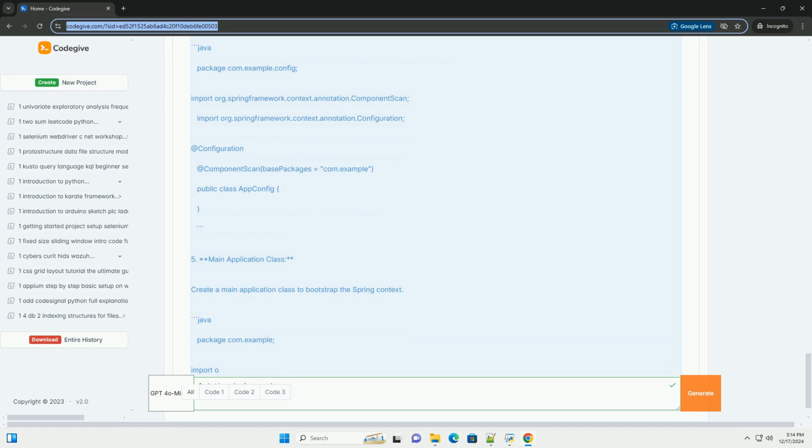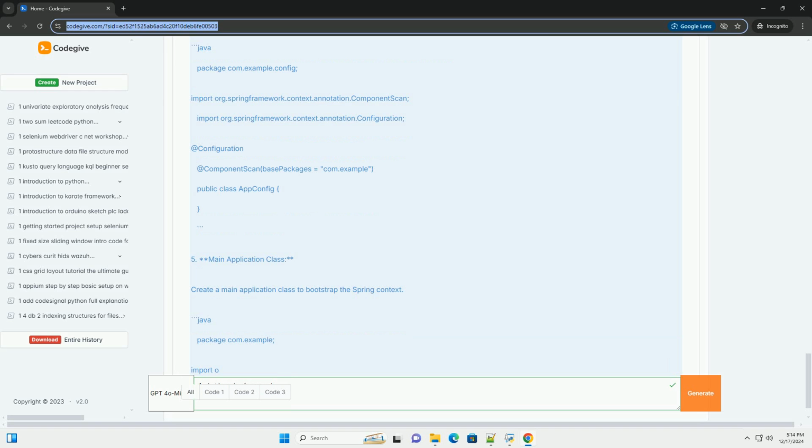4. Configuration with Spring. Create a configuration class to enable component scanning and define beans. Java. package com.example.config. import org.springframework.context.annotation.ComponentScan. import org.springframework.context.annotation.Configuration. @Configuration. @ComponentScan(basePackages = "com.example"). public class AppConfig.